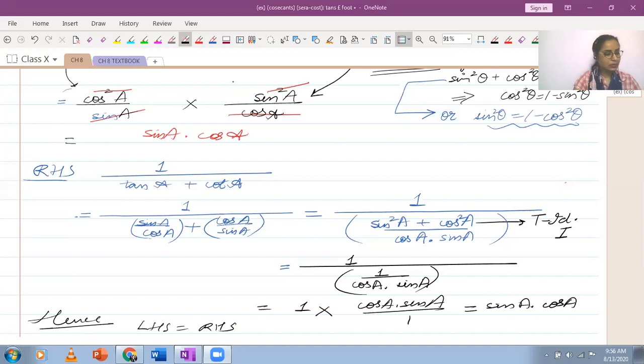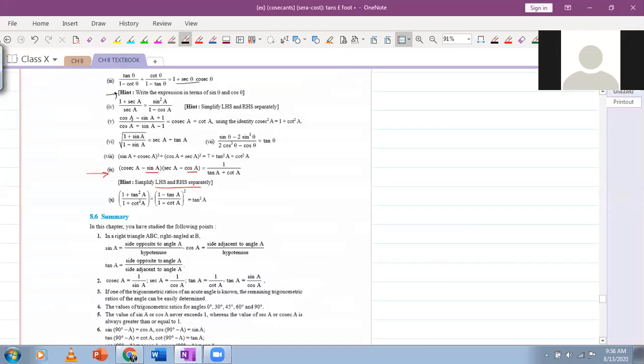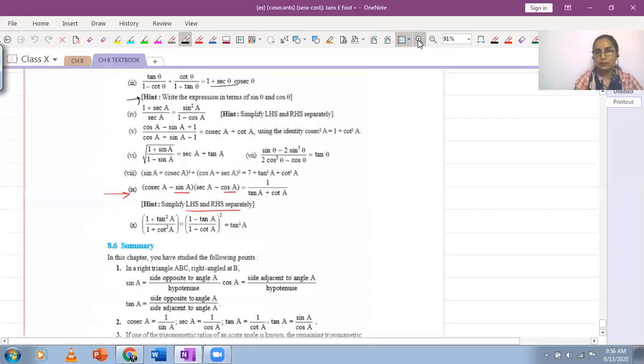After this, we are just going to do sixth part. I know we have done till fourth part. I'm supposed to do fifth part with you. I will do fifth part at the end. Right now, I would like to do sixth part with you. So sixth part is this one.